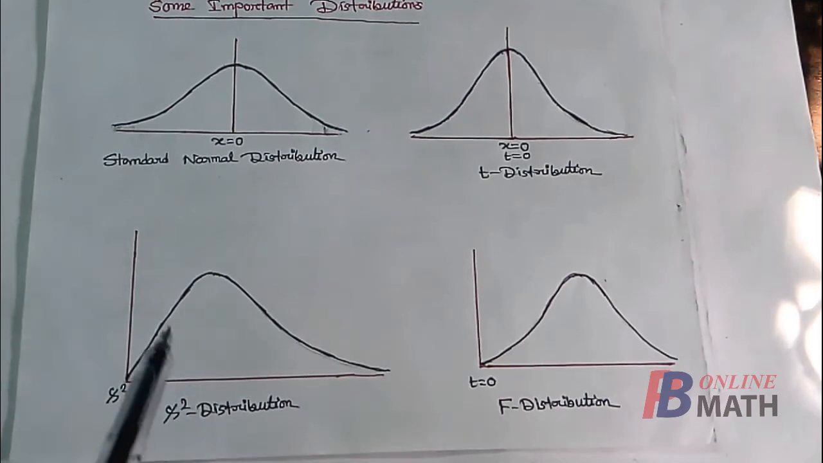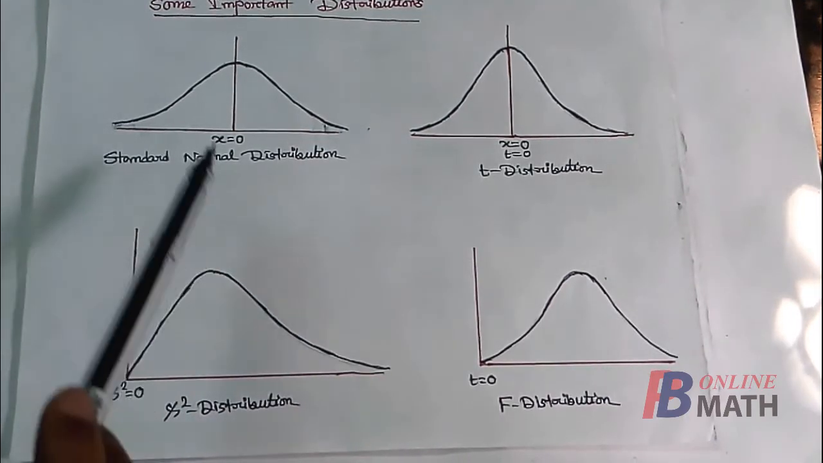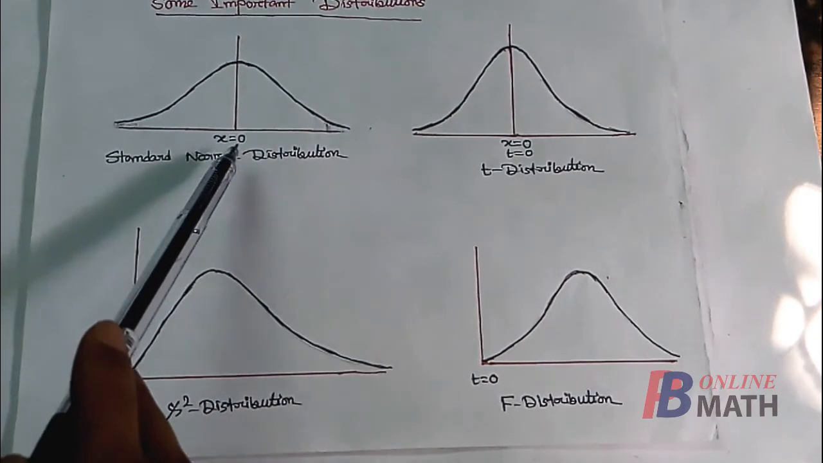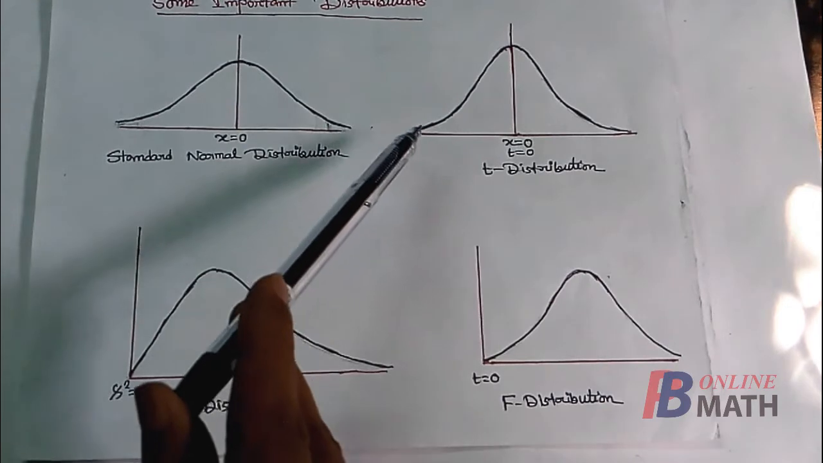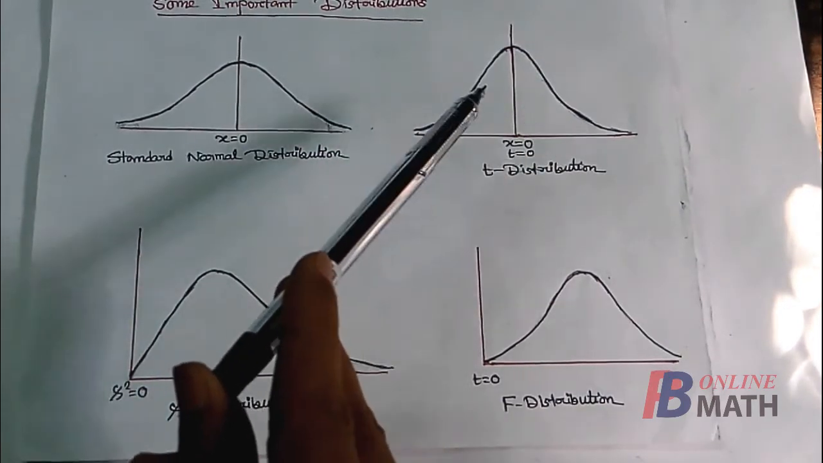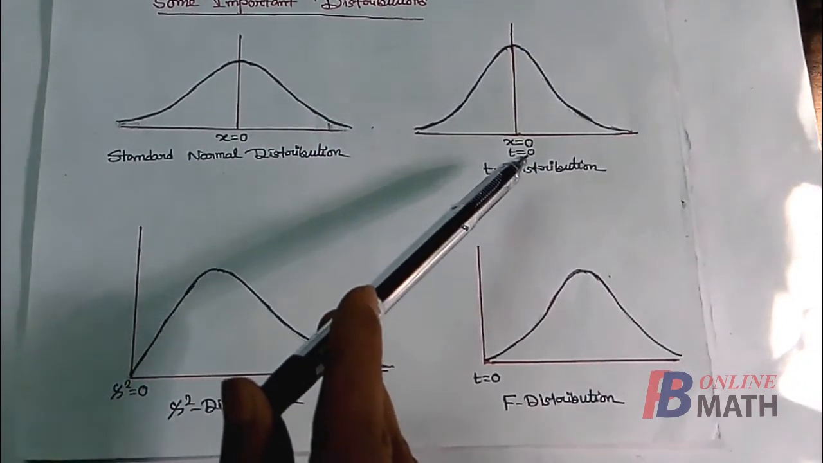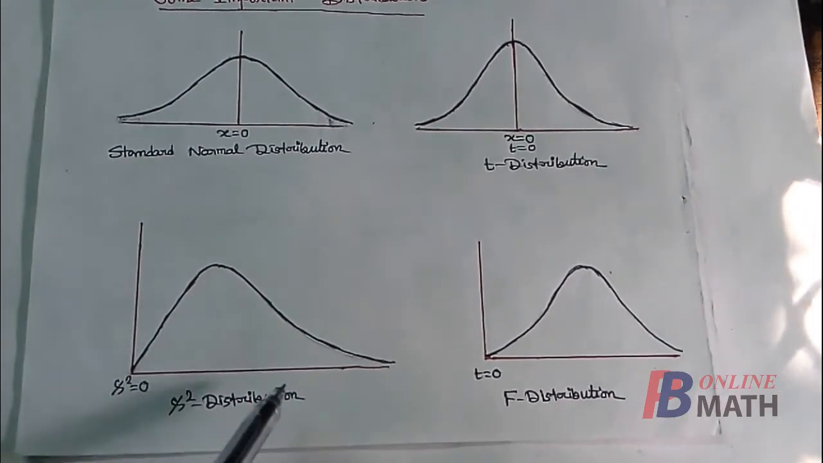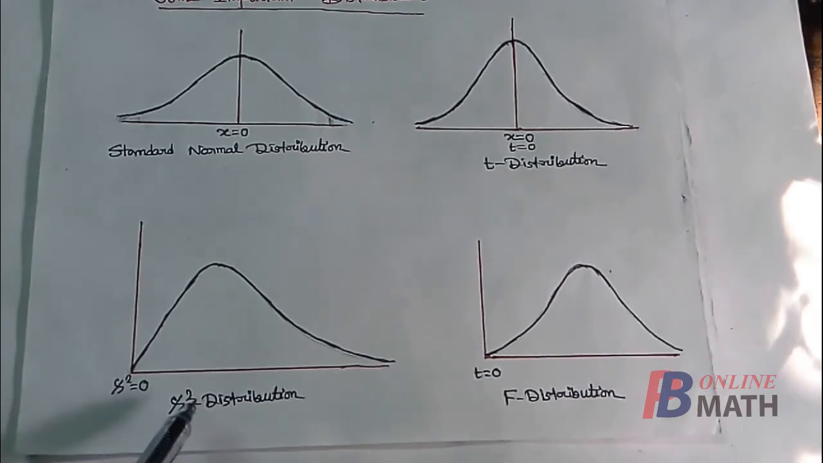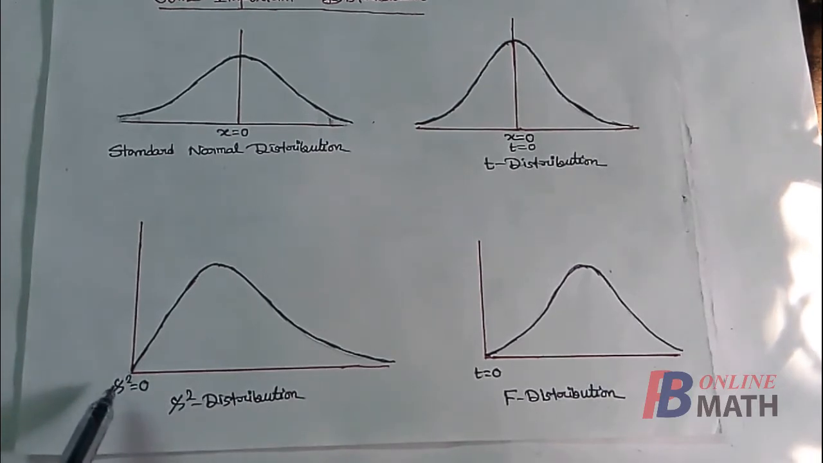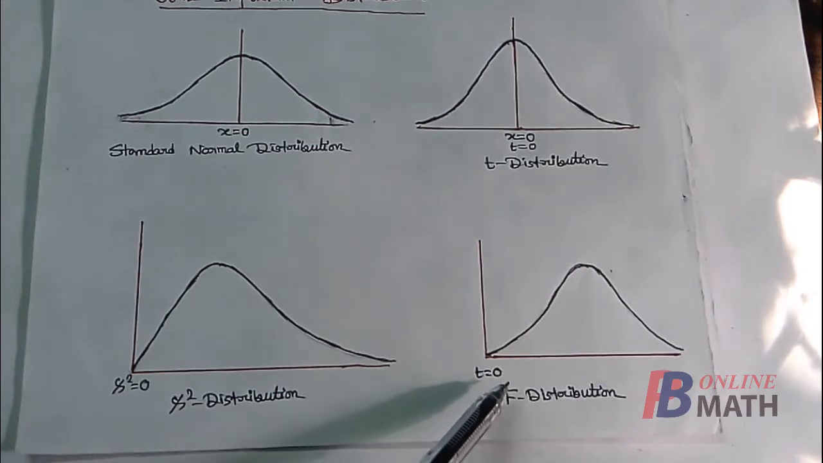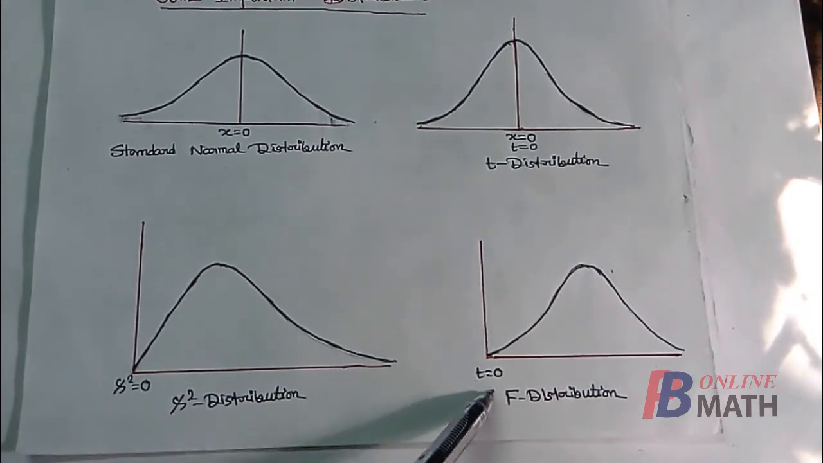Out of these 4, the standard normal distribution and T distribution and also chi-square distribution, these 3 are used regularly. As per standard normal distribution, we know that this is the density curve and it is symmetric about the mean x equal to 0. For the T distribution, this is the density curve and it is also symmetric about the mean t equal to 0. For chi-square distribution, this is the density curve and chi-square distribution is valid only for the positive value of chi-square, and so the chi-square distribution is valid for value of chi-square greater than 0. This is the density curve of F distribution. It is also defined for positive value of t.